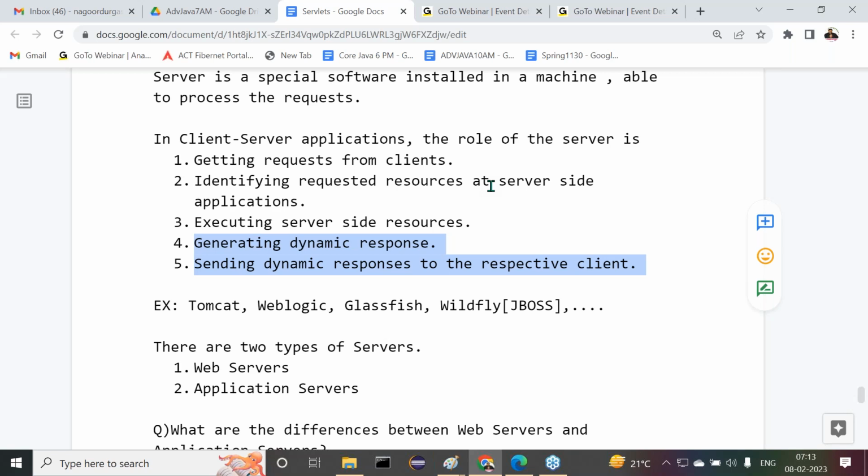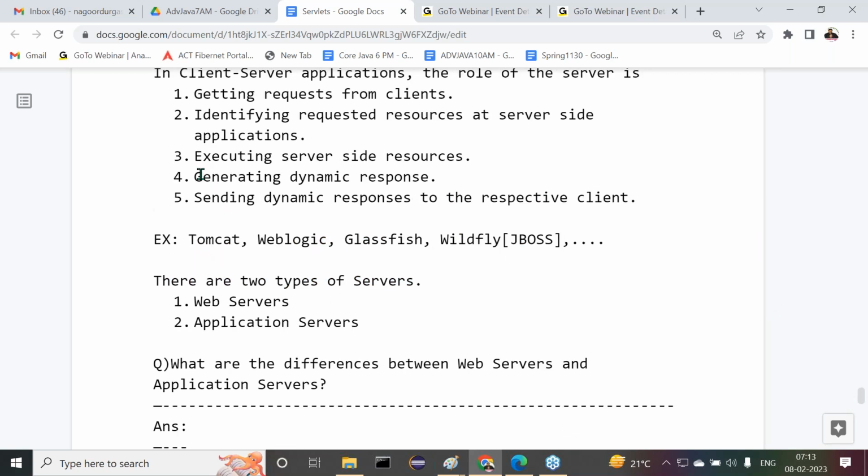Observe carefully. Sending response to the client is whose responsibility actually? It is the server's responsibility, not the servlet's responsibility. If we execute the servlet, response will be generated, and that will be dispatched to the client by the server. If anybody else is executing that program, response will be generated. That's it, not more than that. That is a point we have to understand clearly. Then after that, next one is generating dynamic response, executing server side resource.